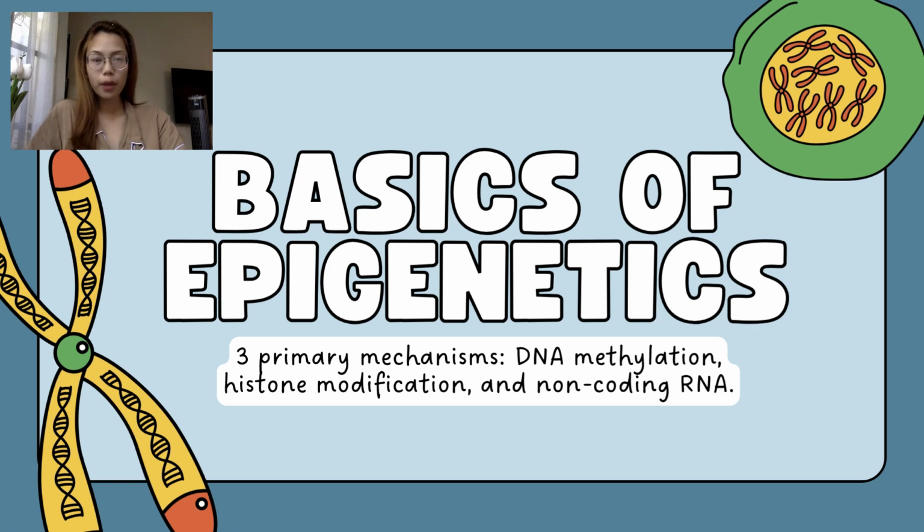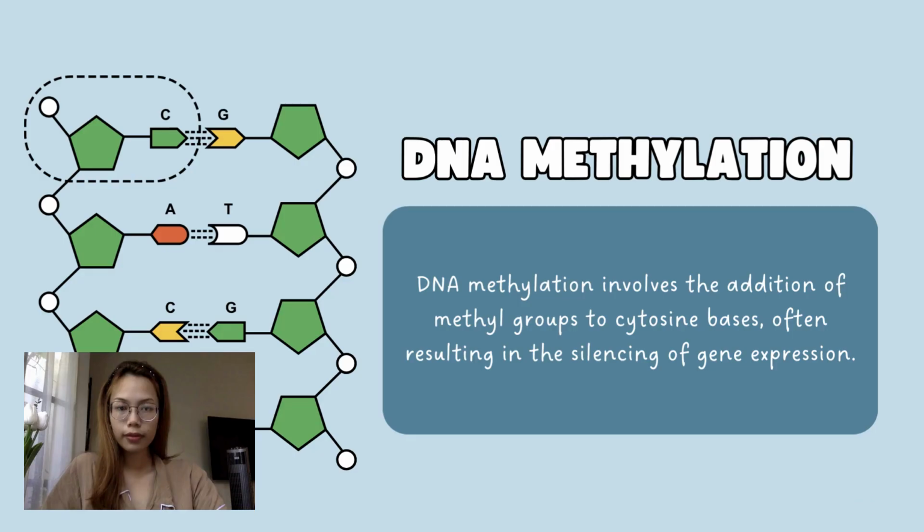Next, let's move on to the basics of epigenetics. Central to the field of epigenetics are three primary mechanisms: DNA methylation, histone modification, and non-coding RNA. DNA methylation involves the addition of methyl groups to cytosine bases, often resulting in the silencing of gene expression. This process is pivotal in embryonic development, genomic imprinting, and X chromosome inactivation.